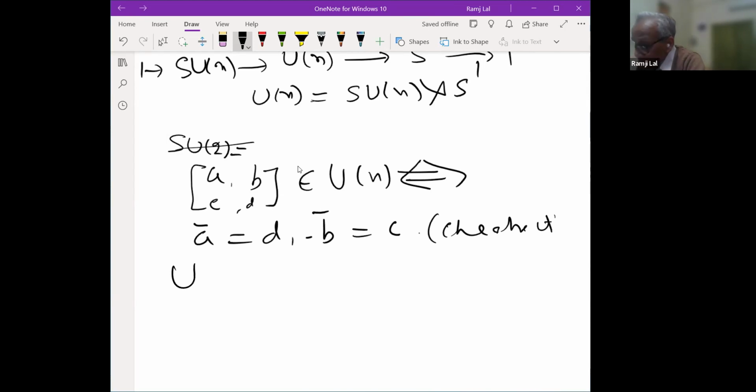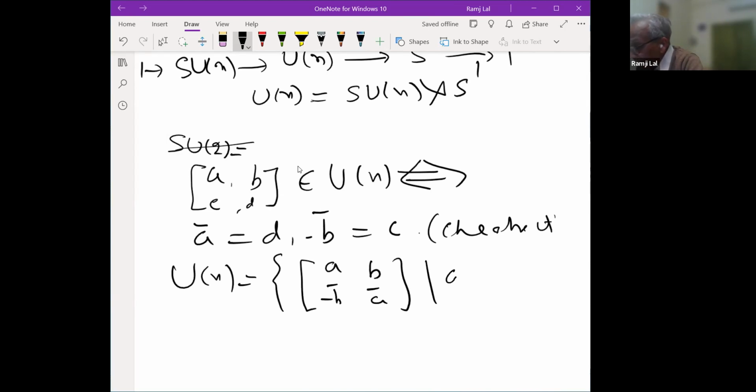So U2 is the group of 2 × 2 complex matrices with rows A, B and minus B bar, A bar, such that A and B are complex numbers, non-zero, such that the norm of A squared plus the norm of B squared is non-zero. So what is the determinant? The determinant is the norm of A squared plus the norm of B squared.